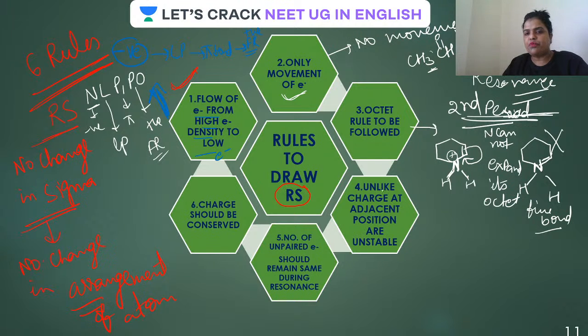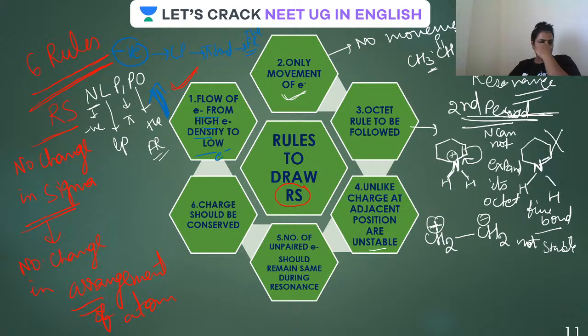Done. Now, guys, the fourth one: unlike charges at adjacent positions are unstable. What is the meaning of that? Suppose there is a resonance structure where you show plus charge here and minus charge here. It is not stable, guys, because unlike charges are there. Always remember, unlike charges are not stable. Then the next one is: number of unpaired electrons should remain same during resonance.